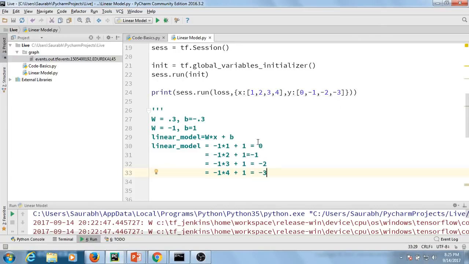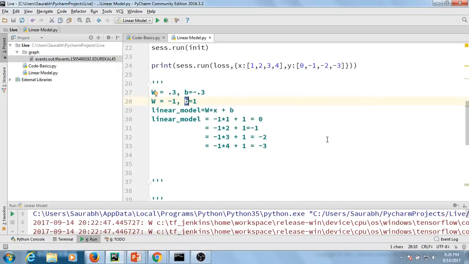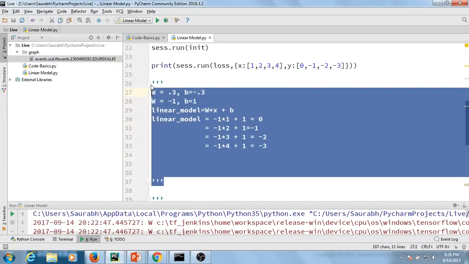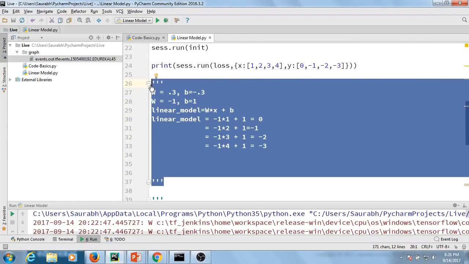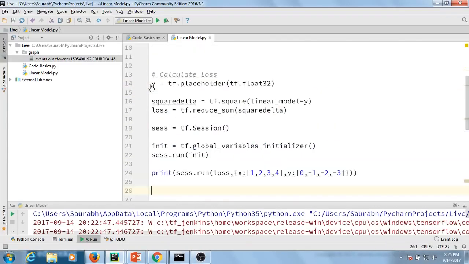Now, 0, -1, -2, -3. So this is our actual output, all right? And we saw that when I make my variable W as -1 and B as 1 instead of 0.3 and -0.3 respectively, I get the correct output. I get the output which is absolutely equal to the output that we already know. So my model output will become equal to the actual output. All right. So let us see if that actually happens or not. It will give me 0 error if that happens. So I'll just update the variable value here.